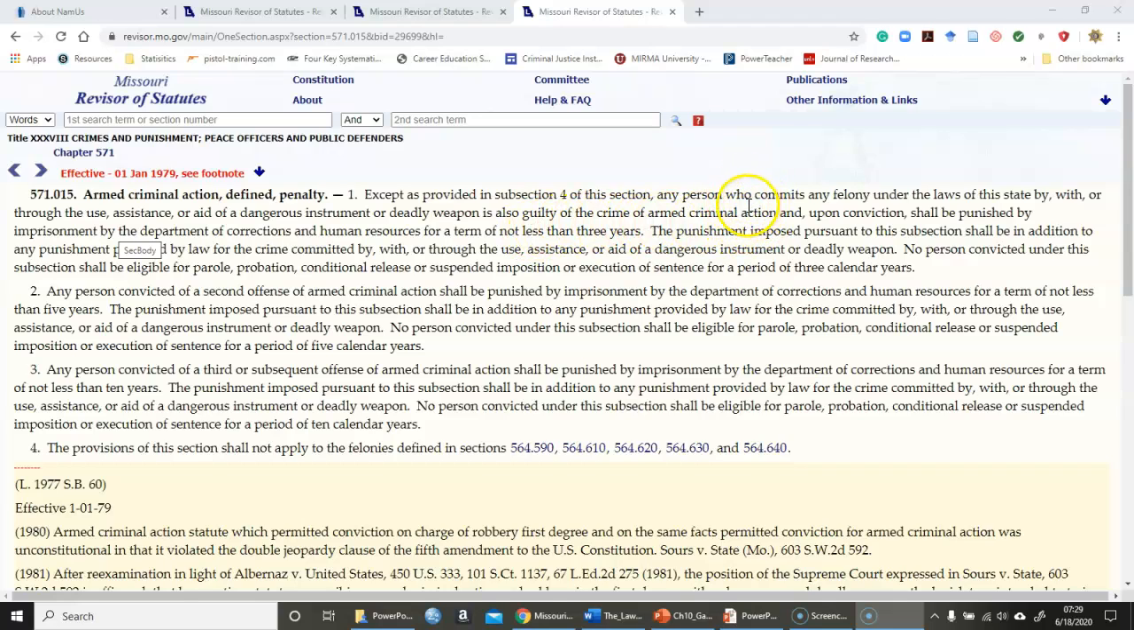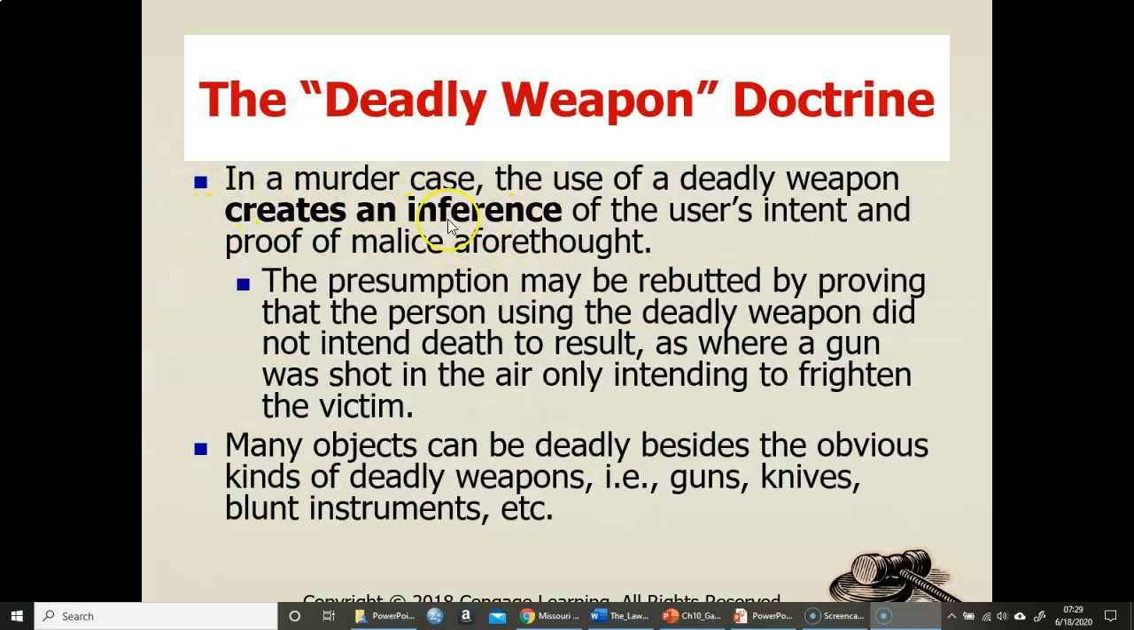So we have a separate crime in that the person used a weapon in that crime as far as our state goes. And like we spoke about, the use of that weapon creates an inference of the user's intent as far as malice. The presumption may be rebutted by proving that the person using the deadly weapon did not intend death to result, as where a gun was shot in the air only intending to frighten the victim. So when we look at weapons, basically anything in the right circumstances could be used as a weapon.